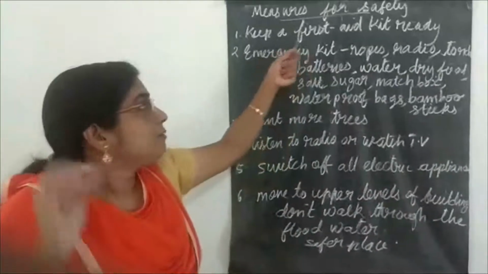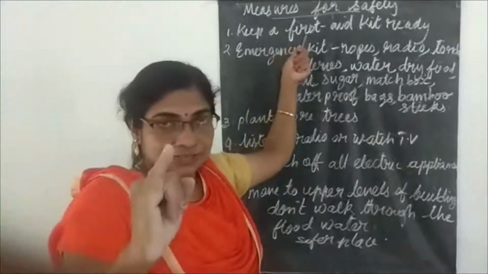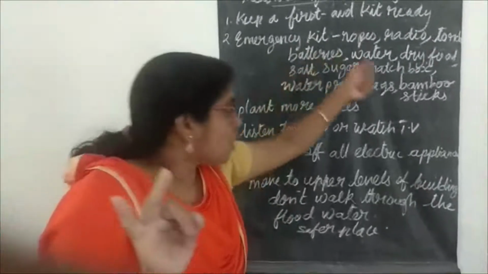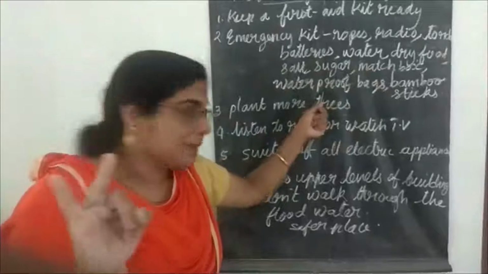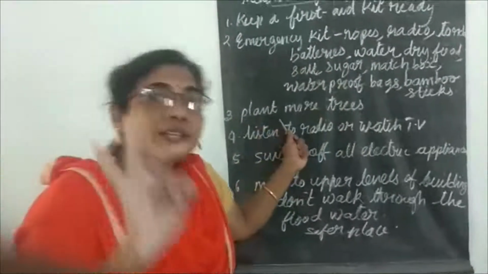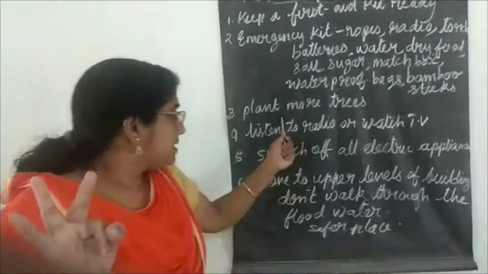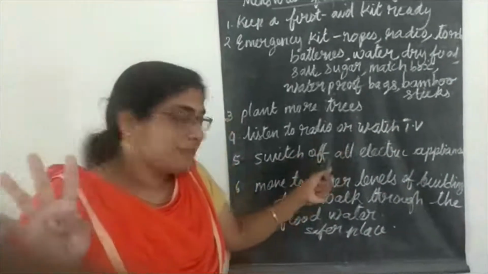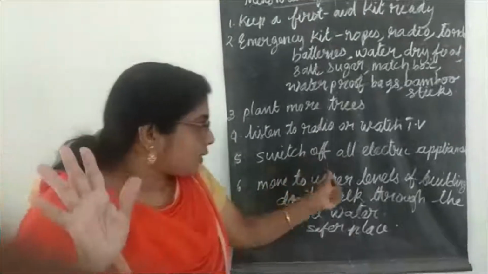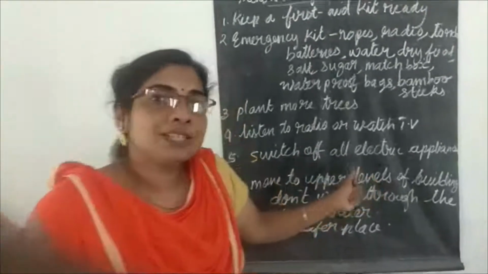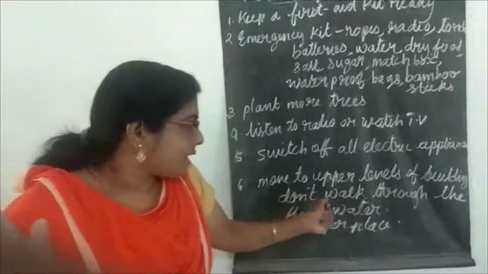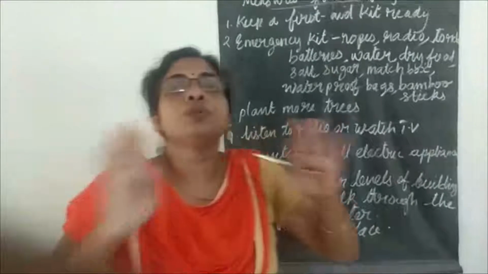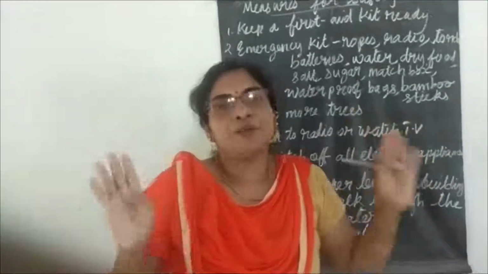These are the safety measures we have to take for flood. First one is to keep the first aid kit ready. Second, an emergency kit should be there, and all these things should be included in it. Third, plant more trees. Fourth, listen to radio and watch TV information. Fifth, switch off all electrical appliances. Sixth, move to the upper level of the building and don't walk through flood water.